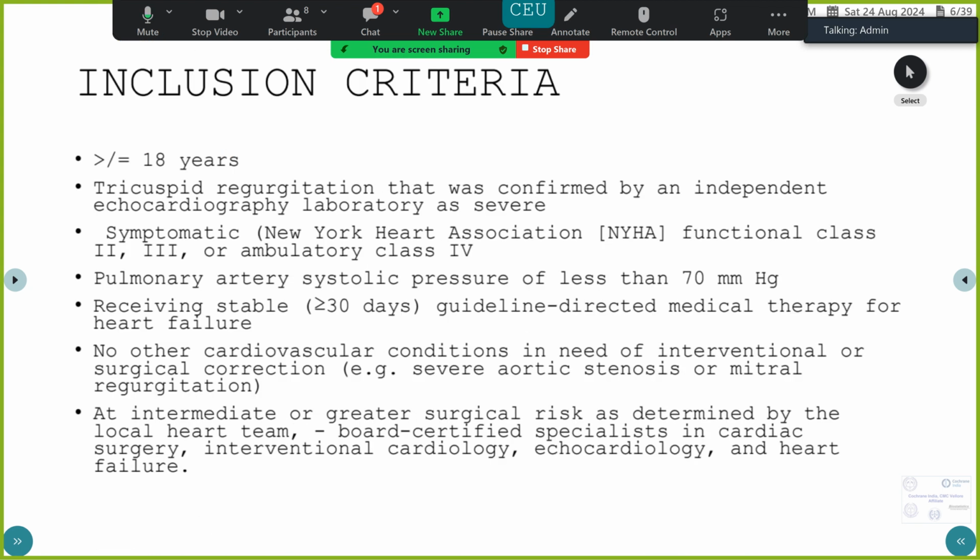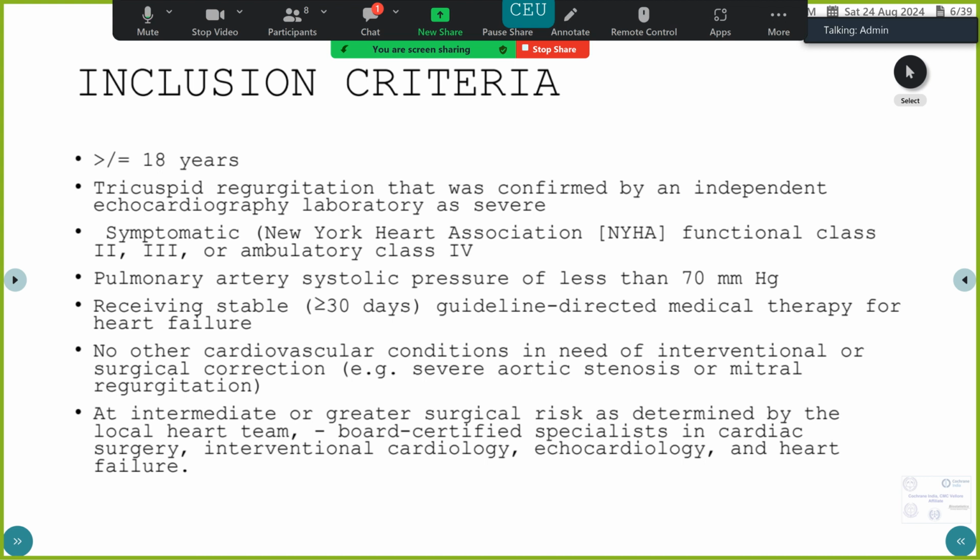Coming to our inclusion criteria, patients who are more than or equal to 18 years of age with tricuspid regurgitation that was confirmed as severe by an independent echocardiographic laboratory. And with regards to symptoms, they should have an NYHA class 2, 3 or ambulatory class 4. They should have a pulmonary artery systolic pressure of less than 70. That means all patients had a right heart catheterization to determine the pulmonary artery pressure. And they should have been receiving stable guideline directed medical therapy for more than or equal to 30 days.